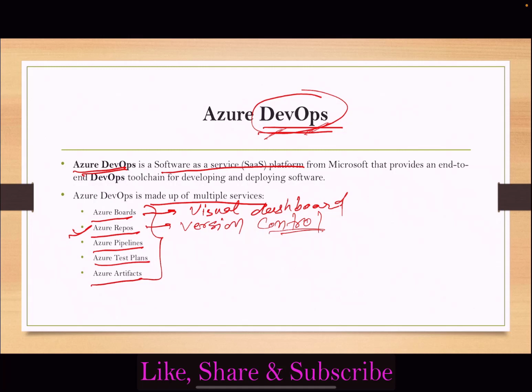Azure Pipelines is used to manage software releases through build, test, and release automation. So for build, test, and release automation.